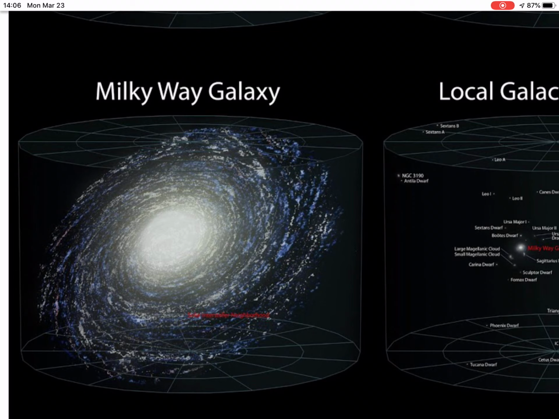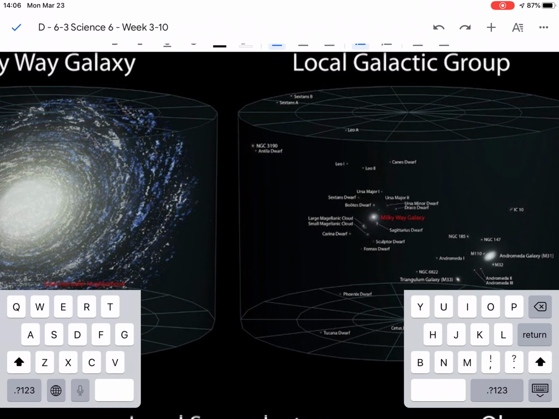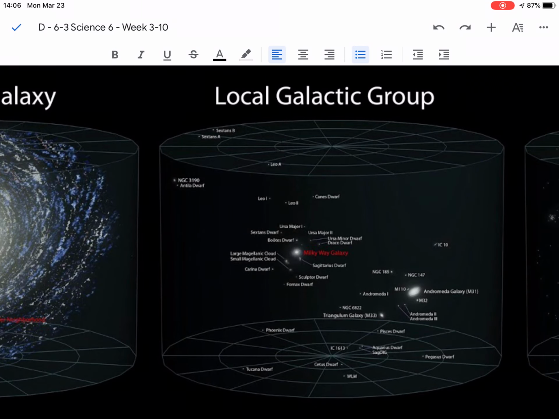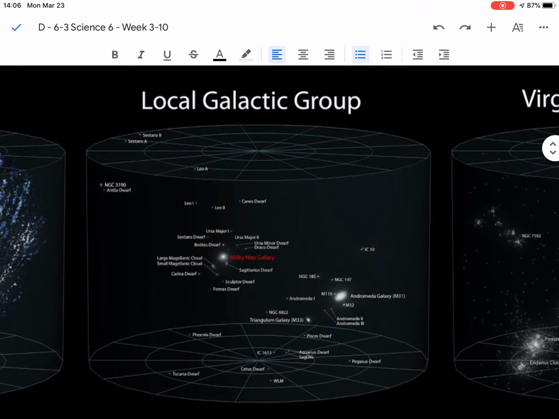Now our galaxy is actually part of a thing called the local galactic group. Okay? Our local galactic group is a group of other galaxies that are out there. And we're going to talk about what a galaxy is in a second. And our little galaxy, you can see in the red, kind of in the center, called the Milky Way galaxy, is part of this local group that includes Andromeda, okay, the NGC 3190. There's a whole bunch of different galaxies.